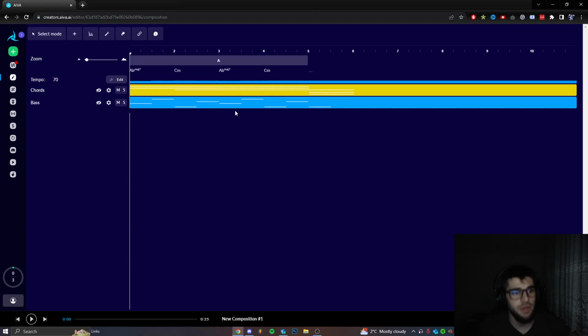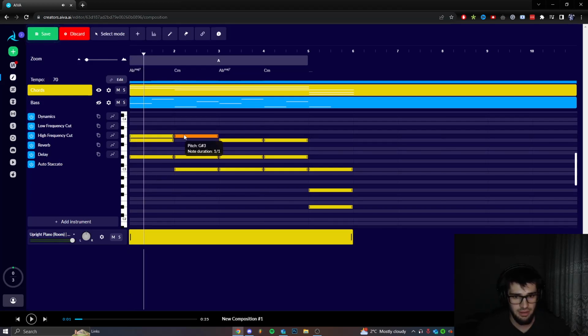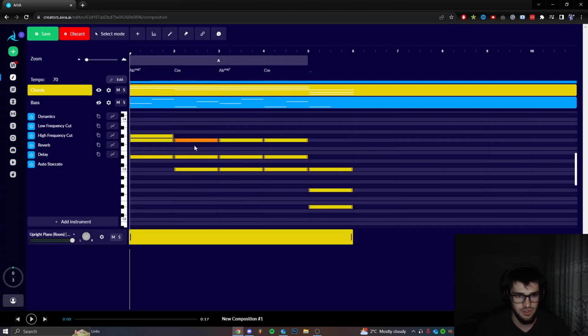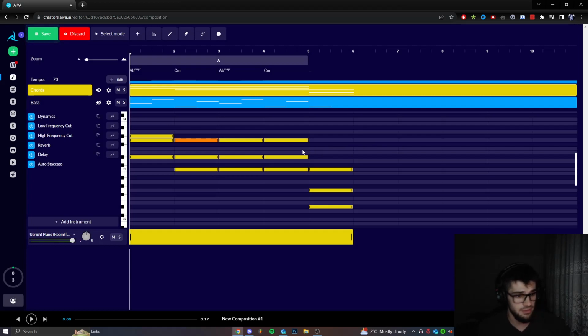Oh yeah. So in this editor, you can basically edit the chords that the AI generates for you. For example, I have these chords here, and I can just play them. I guess I can maybe change this one to here. But let's just see if this will work. Oh, of course, in real time, we have to download the application. Okay, never mind. Let's just switch it back here. Okay, I see. You need to download the application. So I didn't know they have the application here.